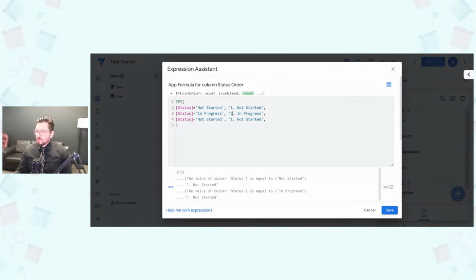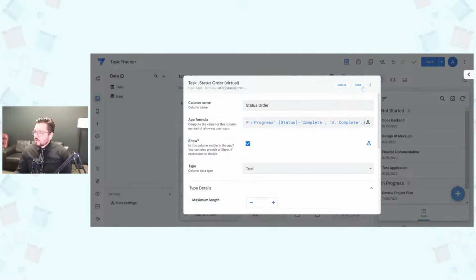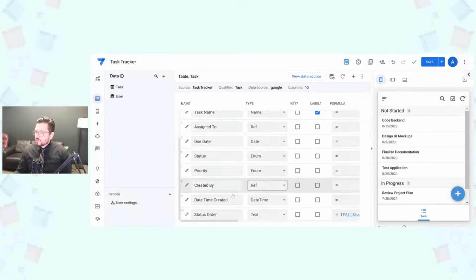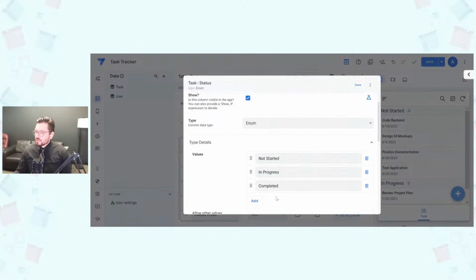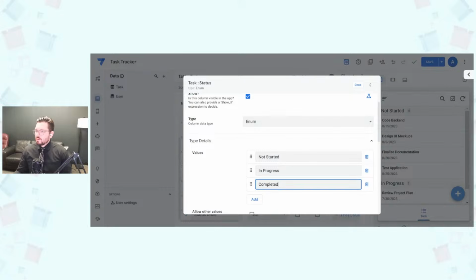And then there's also some sorting features that I like with the new desktop UI that have been really helpful. And then the last one is completed. Or I think I put complete. I'll double check that one. And then we'll just do number 3. Okay. And mark that as done. And let's check the statuses. Okay, I did do completed. I'm going to change it to complete. So we can have it just like that.